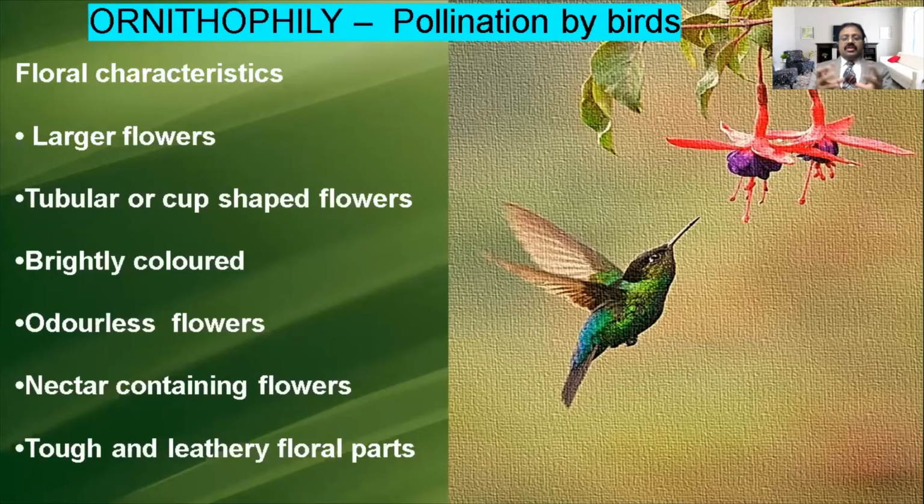In this type of flower, usually the floral part is a little bit leathery and tough. Only then can it cope with the birds; otherwise it will be easily damaged. So this type of pollination, pollination by birds, is called ornithophily.